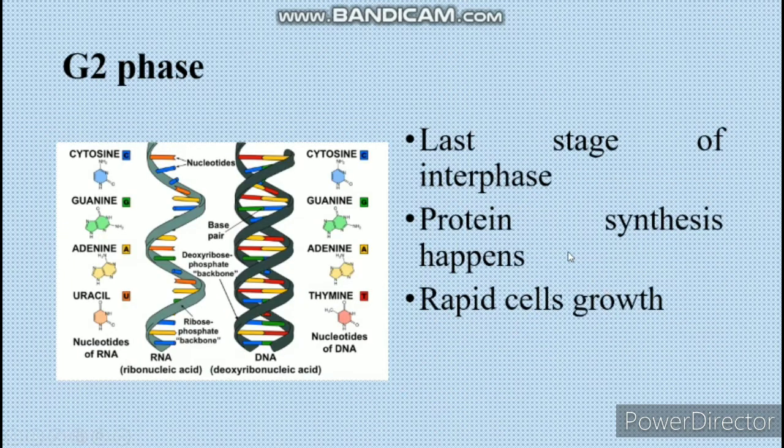So after that, the G2 phase. In the G2 phase, protein synthesis happens at a high rate, and this is the last stage of the interphase, and rapid cell growth occurs in this phase. The microtubules of the cell start to get reorganized in this stage and form a spindle for starting the mitosis phase. Like the G1 checkpoint, there is a G2 checkpoint after the G2 phase for checking any DNA damage within the chromosomes.